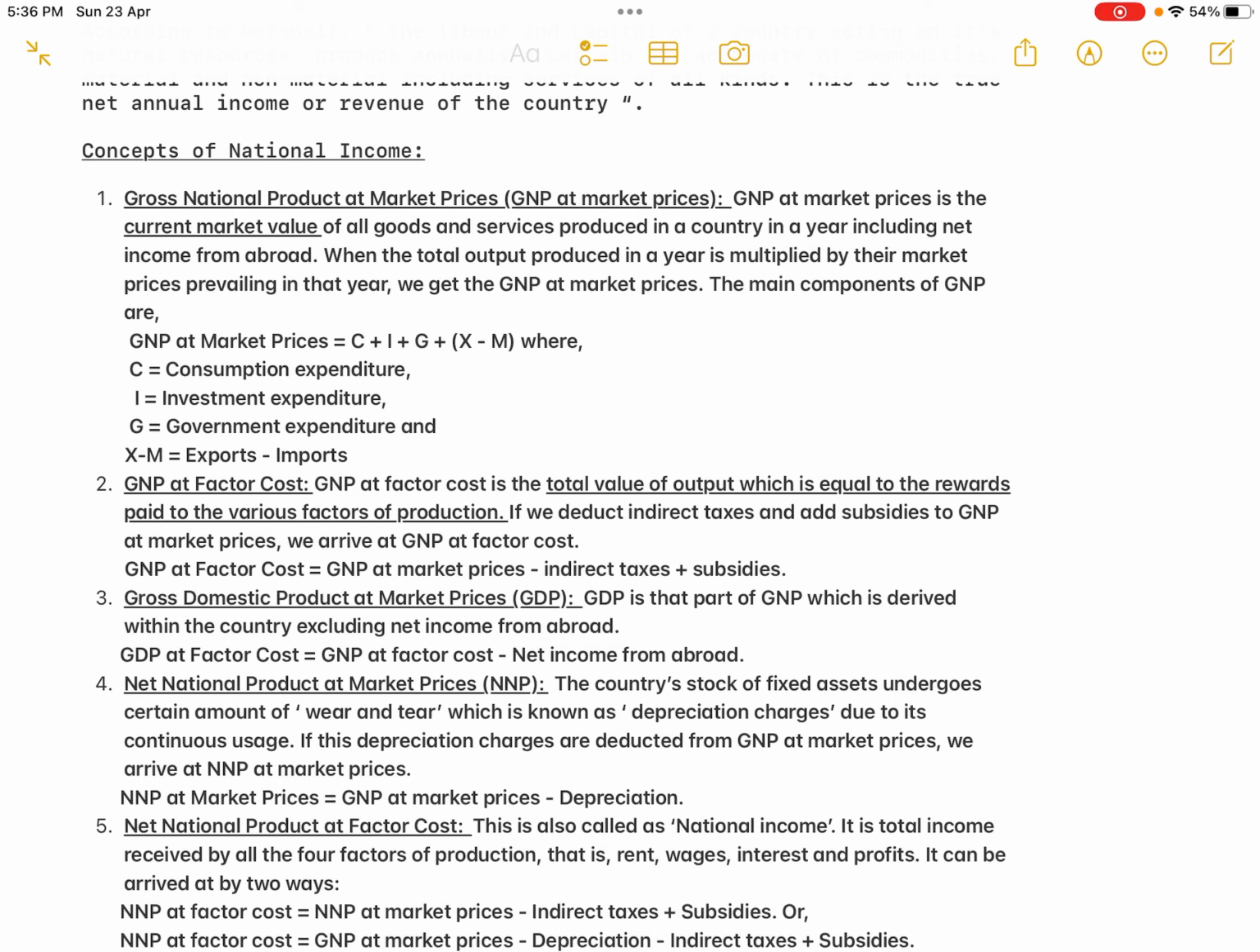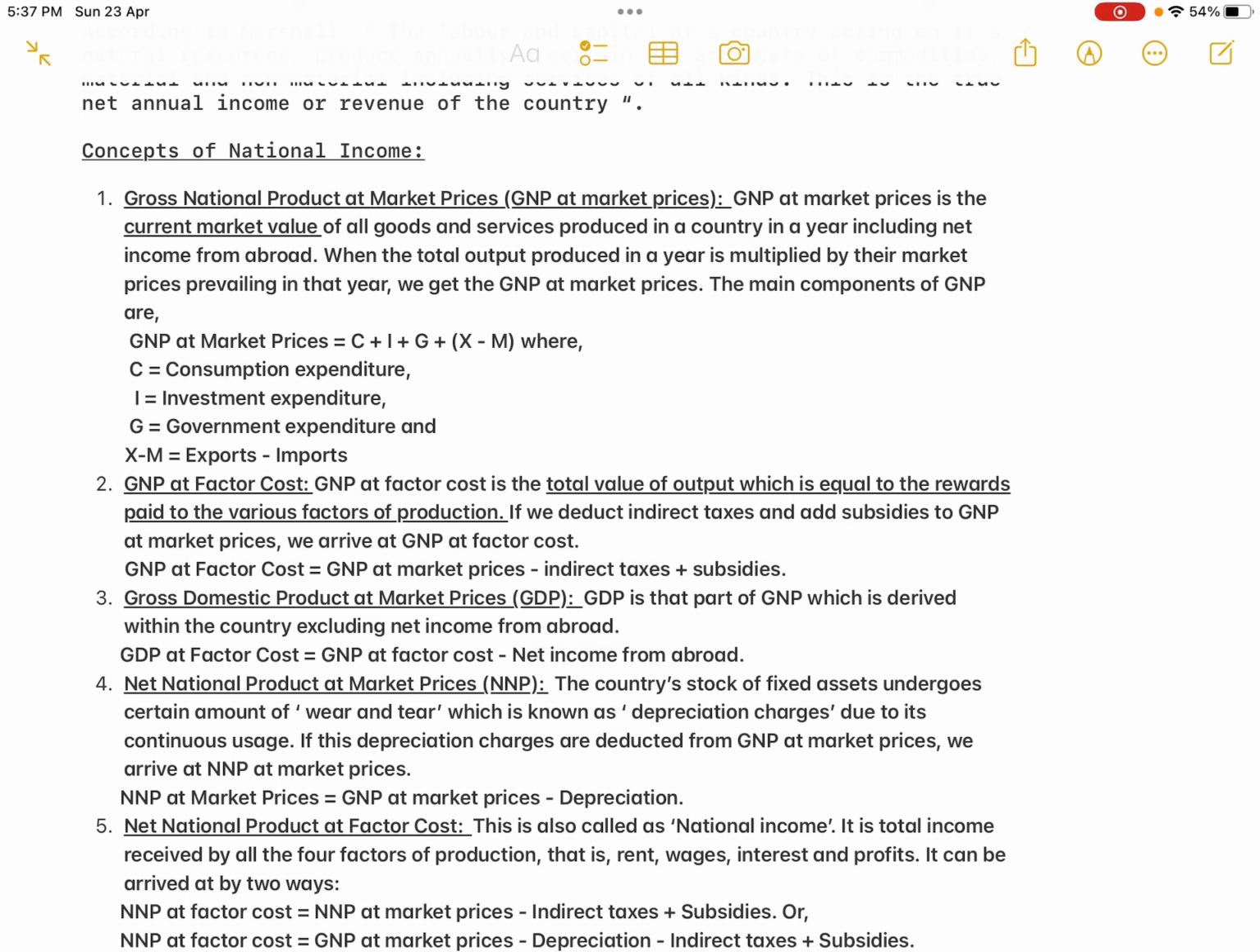That is rewards paid to the rent, wages, interest and profit. So if we deduct indirect taxes and add subsidies to the GNP at market prices, we arrive at GNP at factor cost. So GNP at factor cost is equal to GNP at market prices minus indirect taxes plus subsidies. So you have to remember all these formulas. You have to mention the answer along with the formula also.